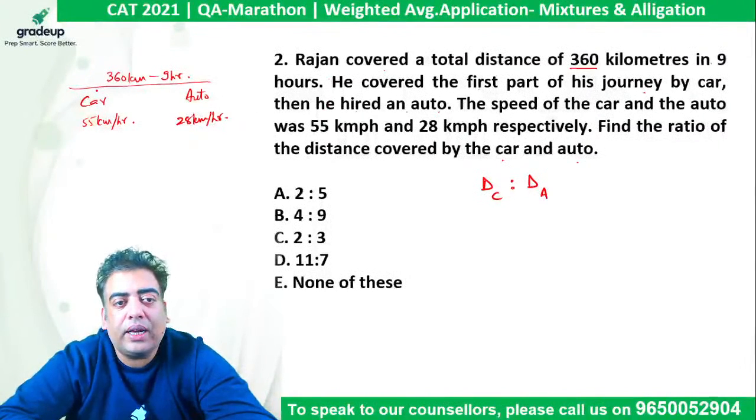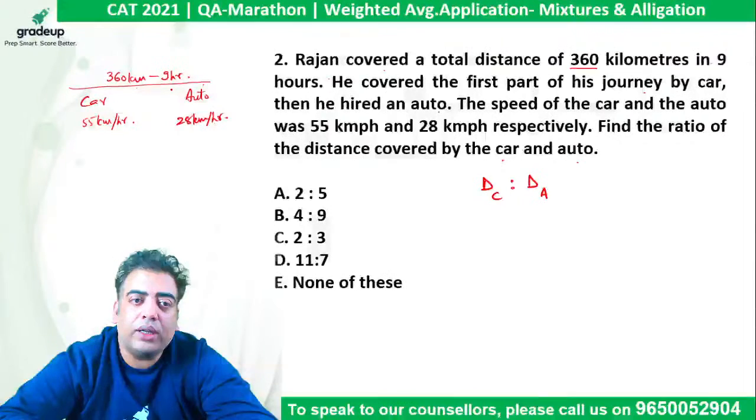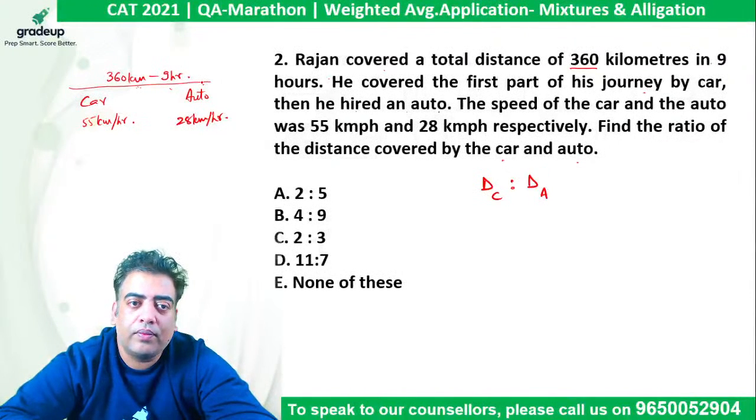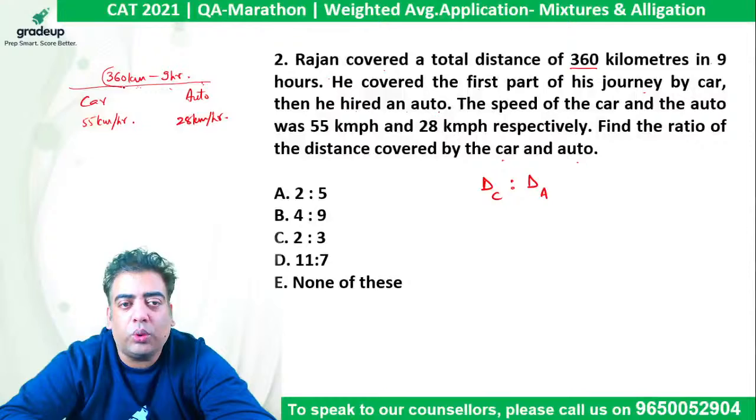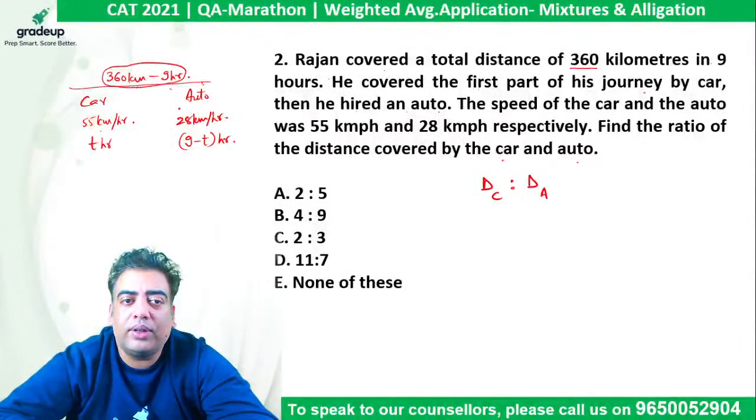So in this case we are not given how much distance he covered by car or by auto. And we can also see that it is not given for how much time he traveled by car or by auto. We are only given that the total distance is covered in 9 hours. So if I consider that for t hours he traveled by car and for the remaining 9 minus t hours he traveled by auto, because the total travel time is 9, so I am keeping t and 9 minus t.